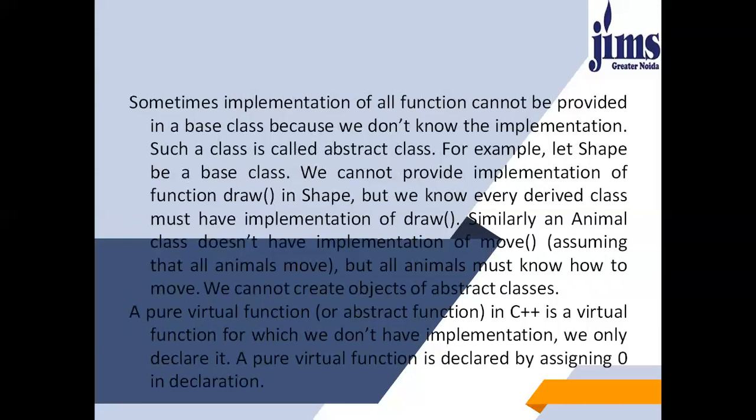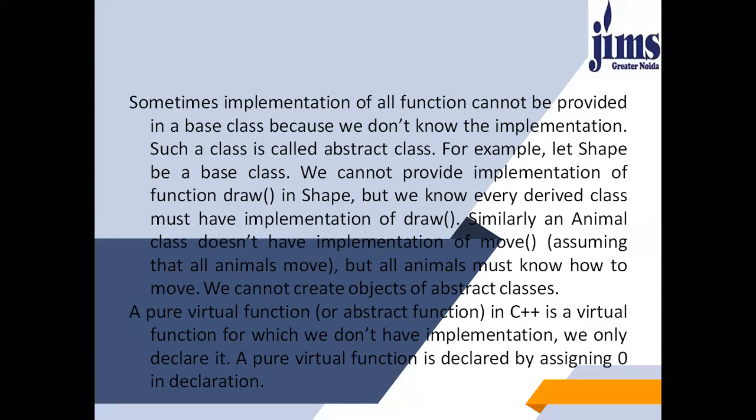Sometimes implementation of all functions cannot be provided in a base class because we don't know the implementation. Such a class is called an abstract class. For example, let shape be a base class. We cannot provide implementation of function draw in shape, but we know every derived class must have an implementation of draw. Similarly, an animal class does not have an implementation of move, but all animals must know how to move. We cannot create objects of abstract classes.